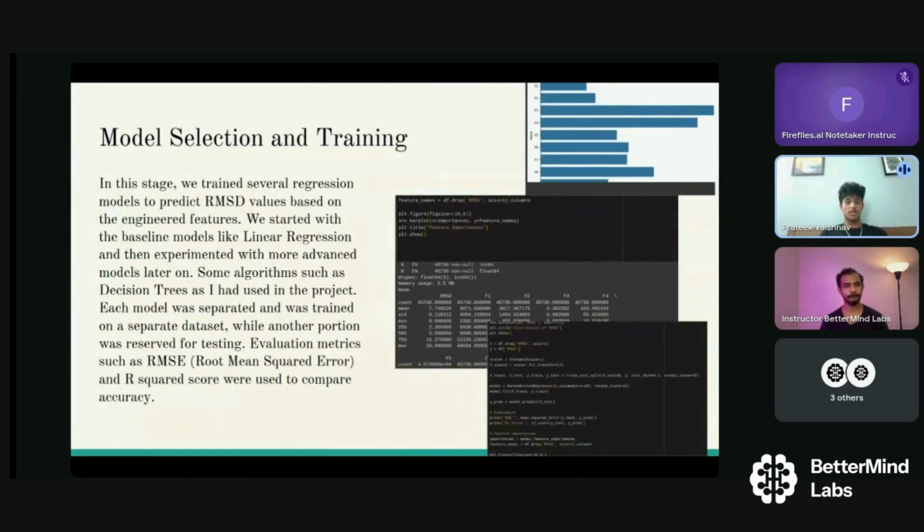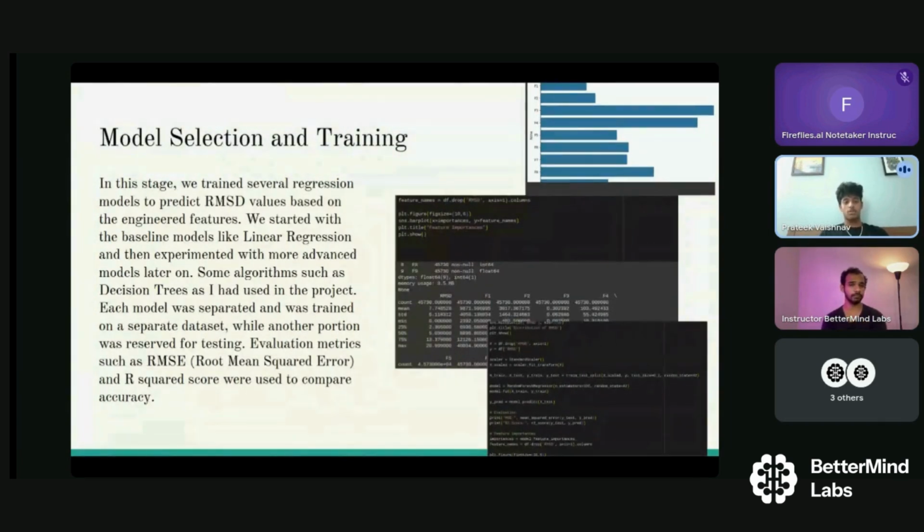Model selection and training. In this stage, we trained several regression models to predict the RMSD values. Here's an example of the data and predictions that it was giving out. Based on the engineered features, we started with baseline models like linear regression, and then experimented with more advanced models later on. Some algorithms, such as decision tree, I had used in the project.